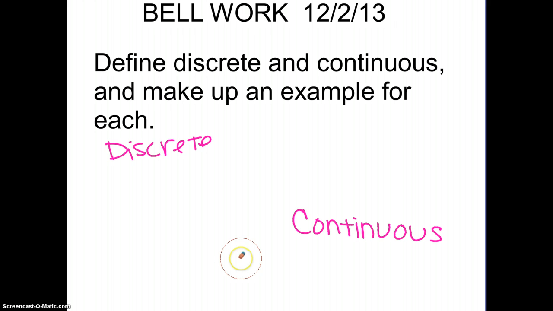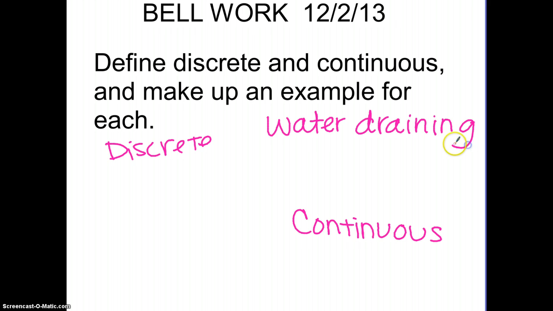Continuous might be, let's say, water draining in a pool. Or maybe you go and see a movie, the length of a movie, because the movie could vary in length.